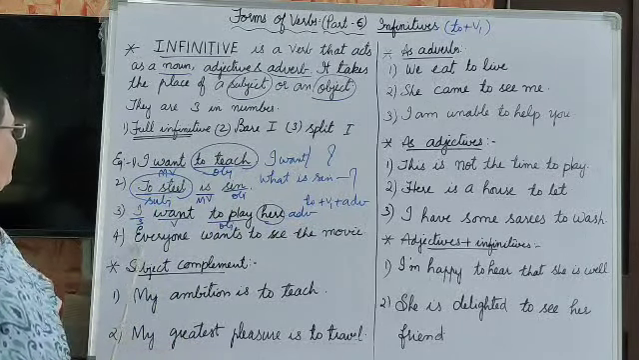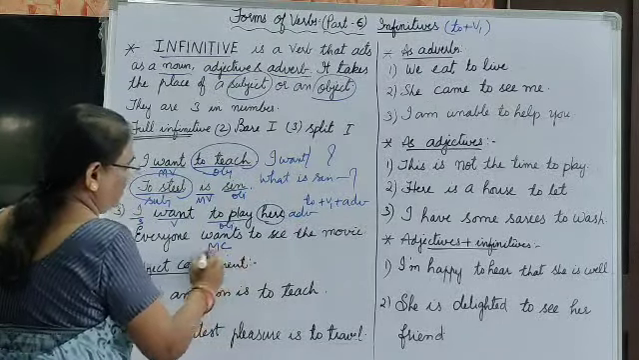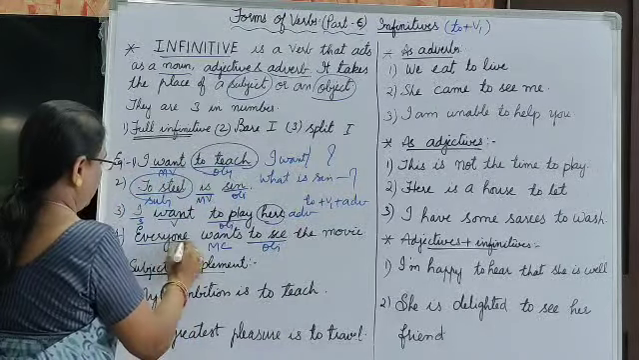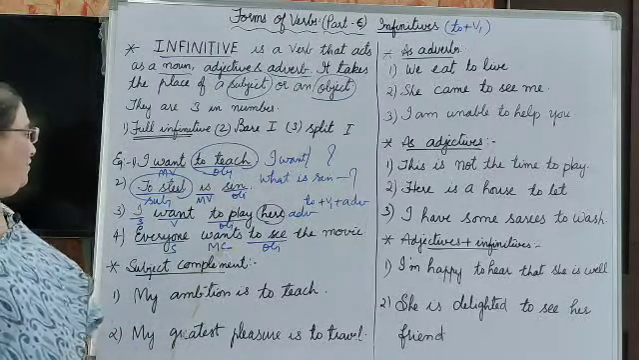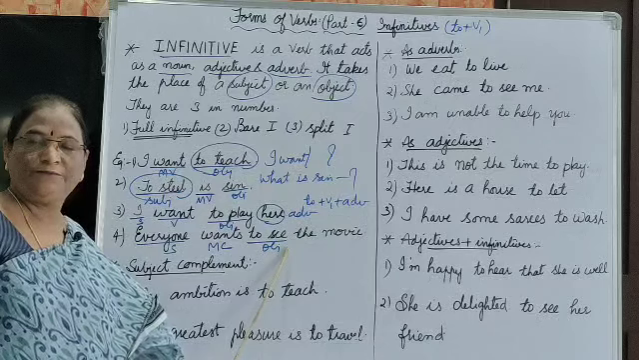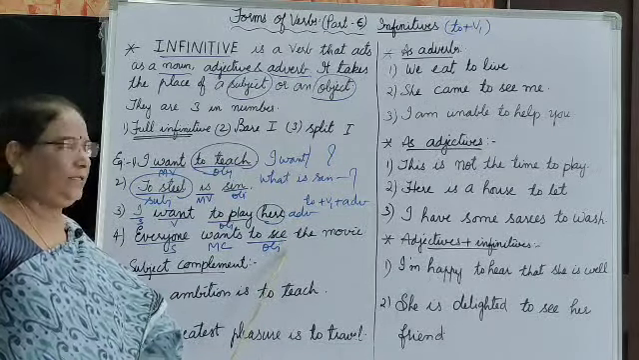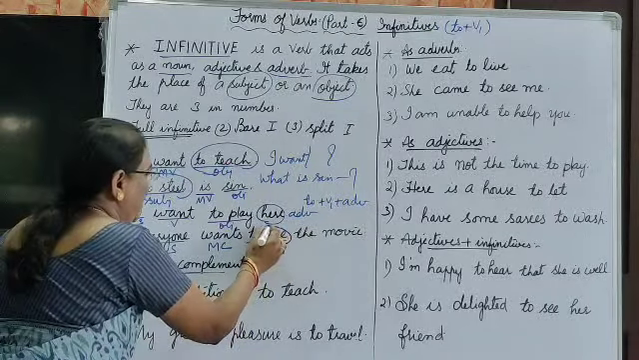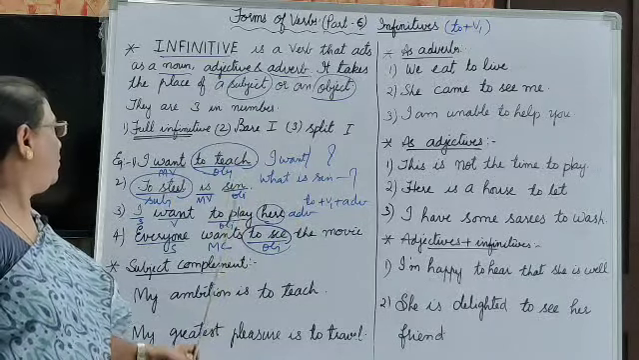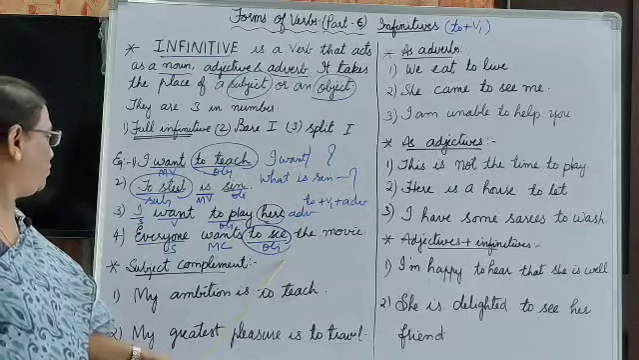The next one is: everyone wants to see the movie. Everyone wants is the main clause, everyone is the subject, and to see is an object here. That means to see is an infinitive, and it acts as an object here. So here it acts as an object, here as a subject, and here also as an object.